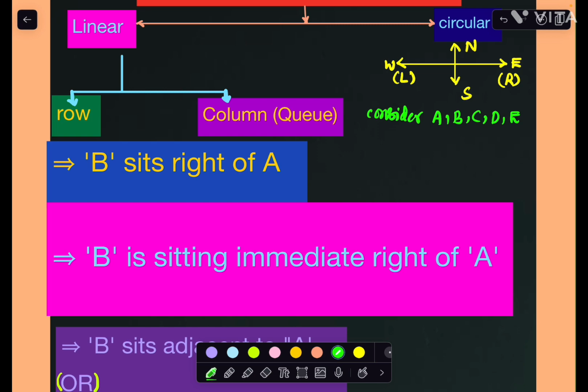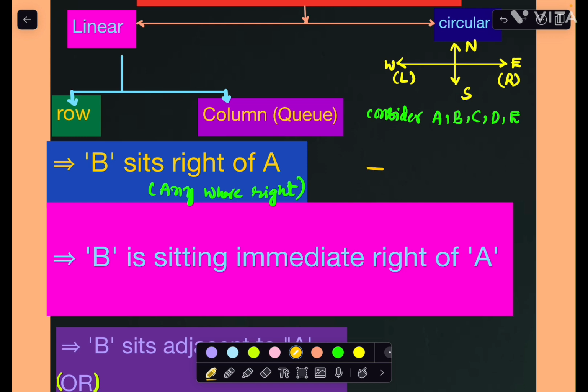What is the meaning of right? Anywhere to the right of A. It is not an exact position, it can be anywhere. Anywhere right is the meaning of right. In a row arrangement case, right means anywhere right.